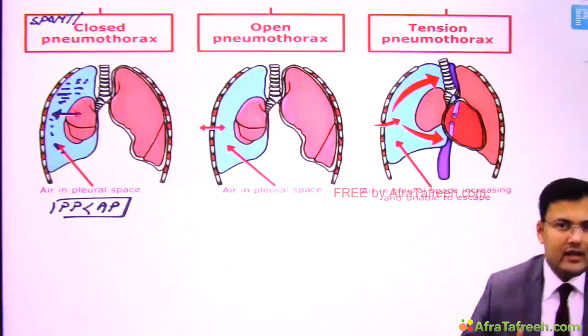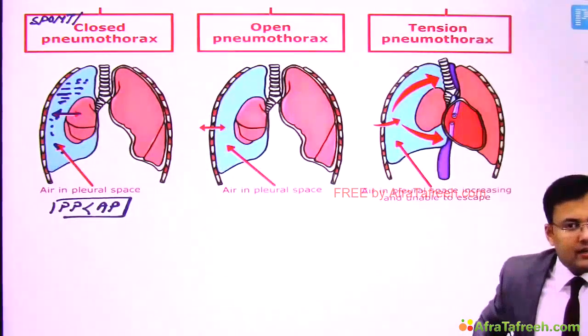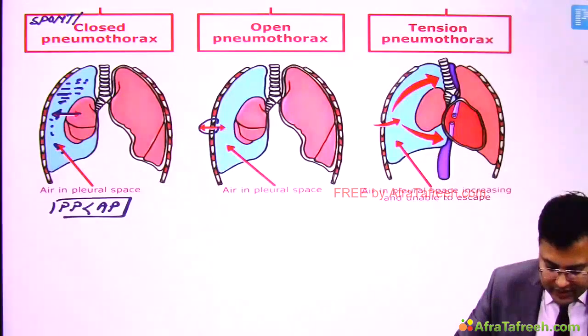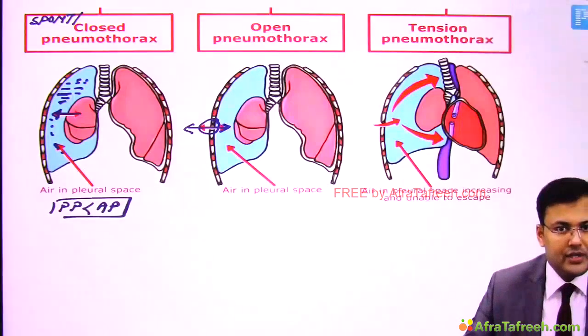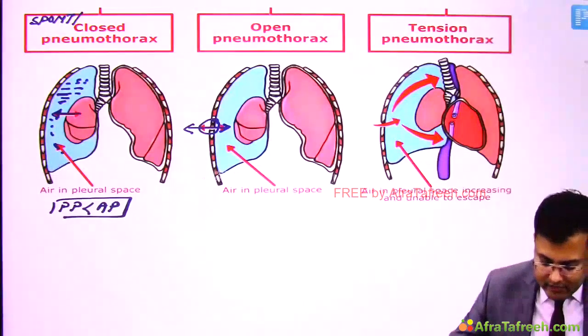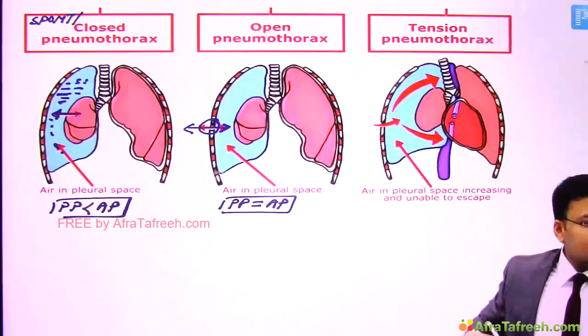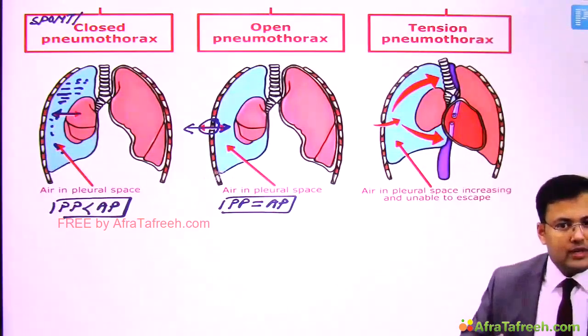Now see the second thing. Second is open pneumothorax, when there is loss of one part of chest wall segment. Because of loss of this chest wall segment, there is free equilibration of air pressure. So since it is open to the external environment, there is equilibration of pressure, and if there is equilibration of pressure, the pleural pressure is equal to atmospheric pressure. Why? Because there is loss of chest wall segment in open pneumothorax.